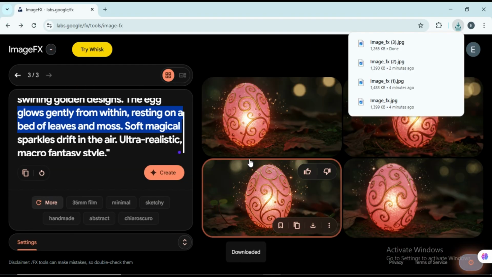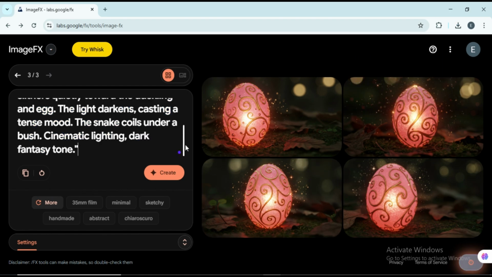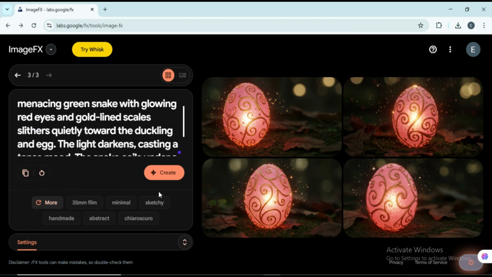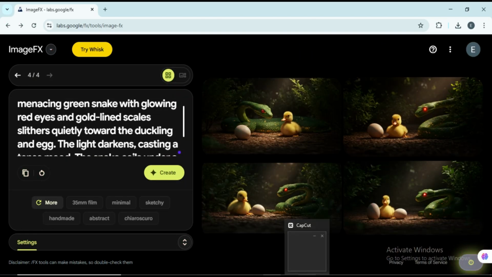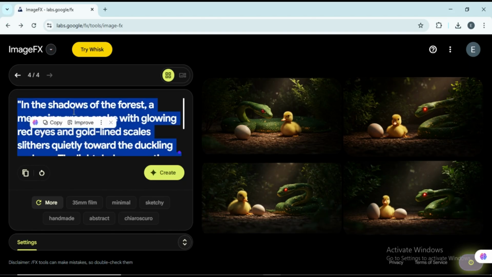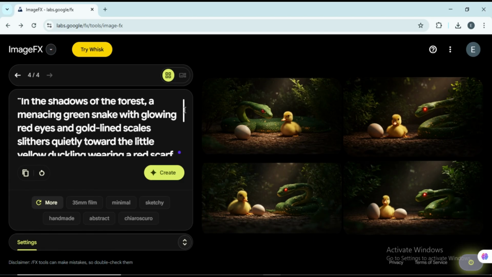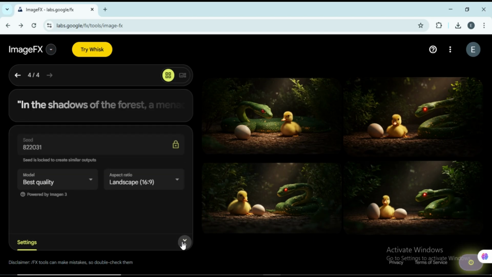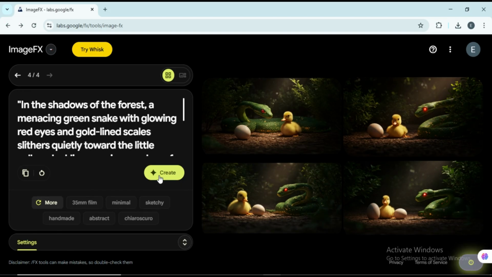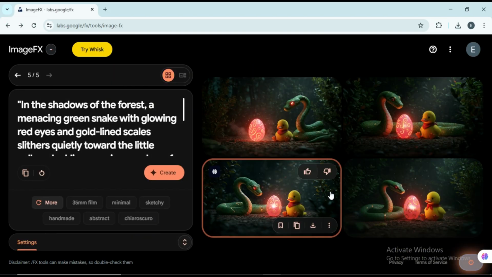Now check this out. The second image matches the first perfectly. That's the power of seed locking. Uh-oh, this egg looks different from the last one. What happened? I forgot to include the egg's description in the prompt. Even with the locked seed, if the description isn't there, things can still change. So I added the correct description and regenerated the image. And there we go. Now it's right.